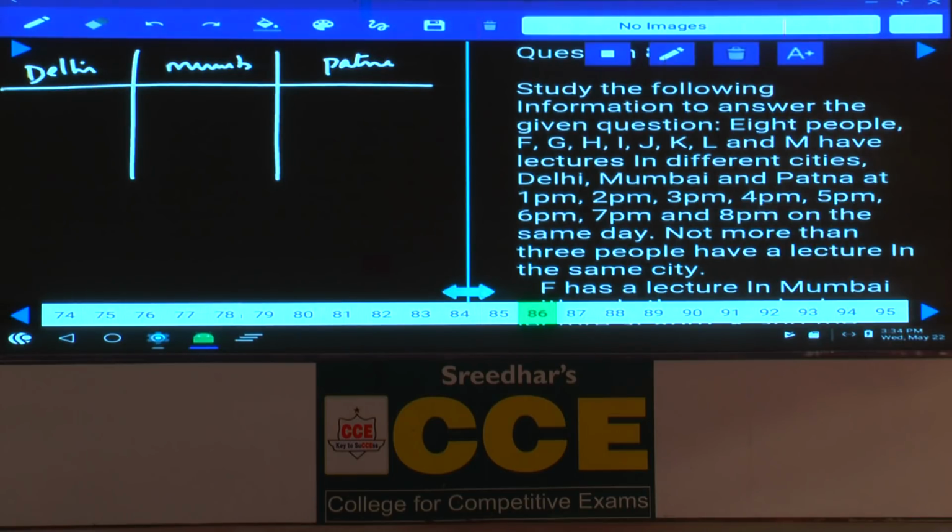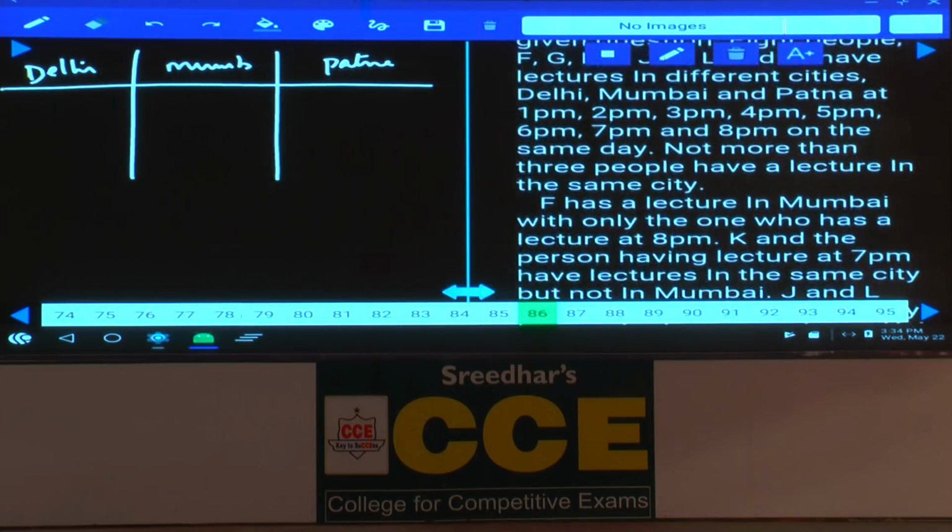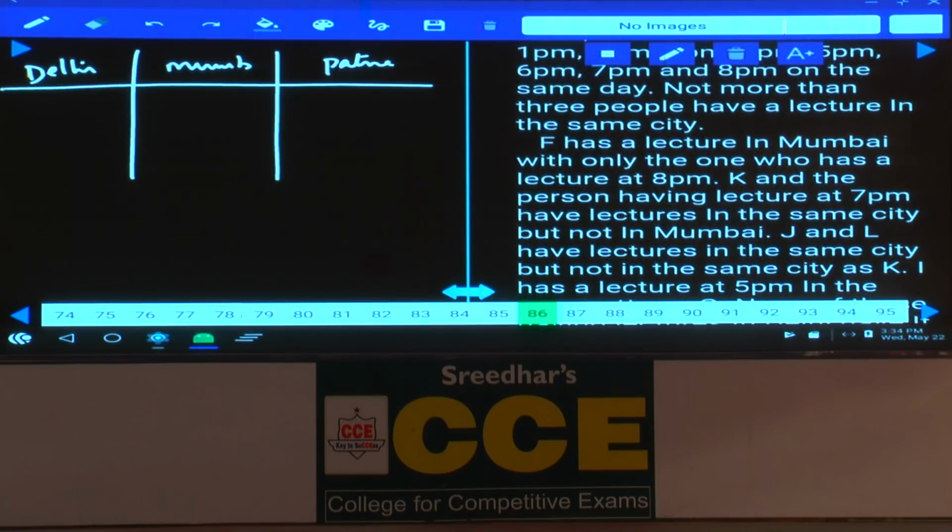Then who are the 8 persons here? F, G, H, I, J, K, L and M have lectures in different cities, Delhi, Mumbai, Patna, at 1, 2, 3, 4, 5, 6, 7 and 8. And not more than 3 people have a lecture in the same city. Not more than 3 means it cannot be more than 3. Hence in total what is the possibility here? In one of the cities there are 2 and in the rest of the 2 cities there are exactly 3 and 3. Now if you are able to find out in which city there are only 2 people, the remaining 3 can be finalized.